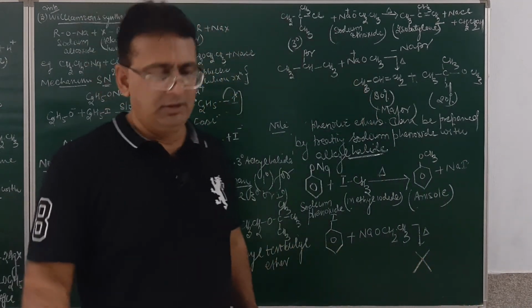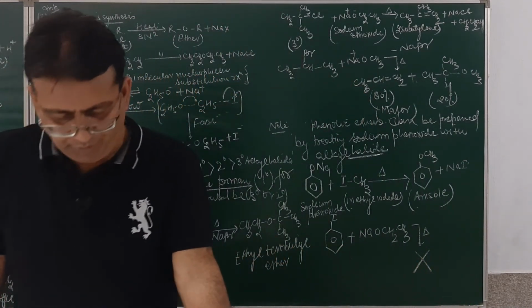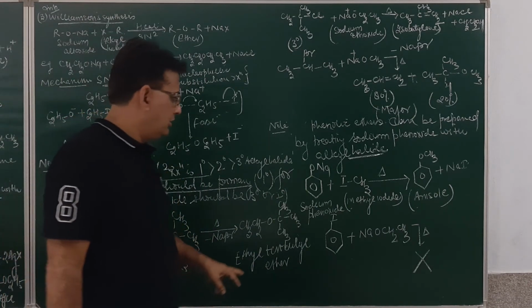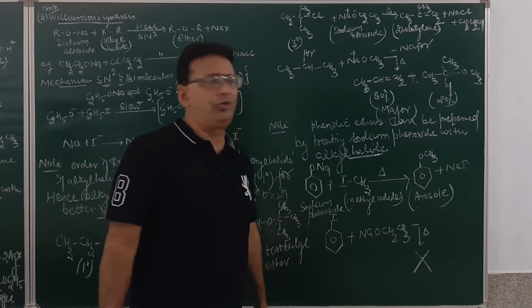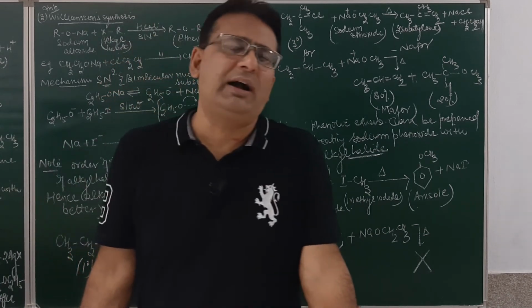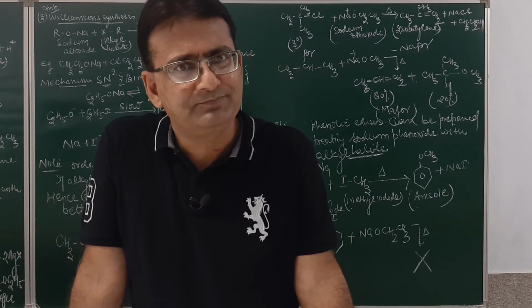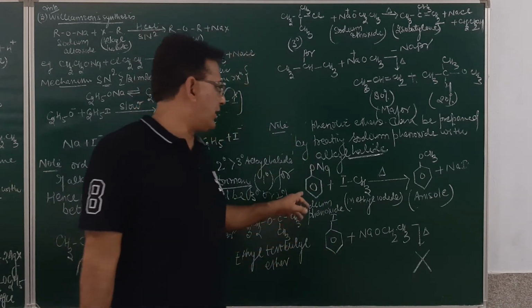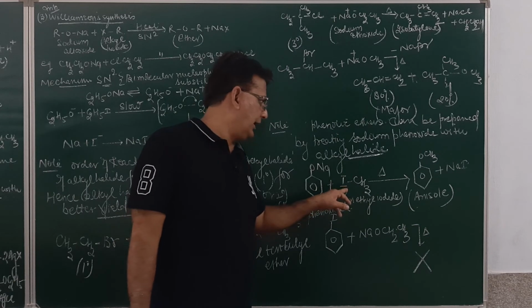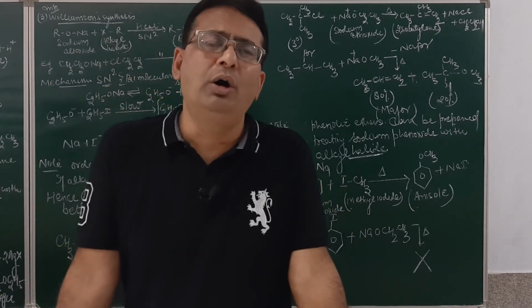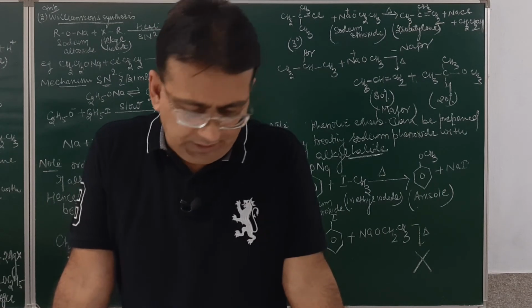Why not possible? Because nucleophilic substitution reactions of haloarenes do not occur easily, as I discussed in the chapter of haloalkanes and haloarenes. So if you want to prepare the aromatic ether, alkyl halide should be primary and the ONa group should be attached to the aromatic ring.